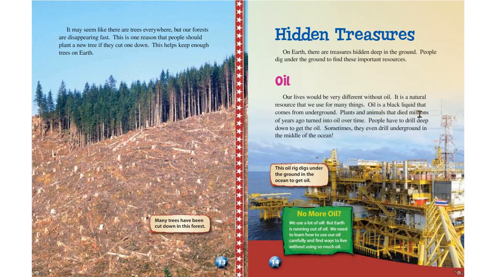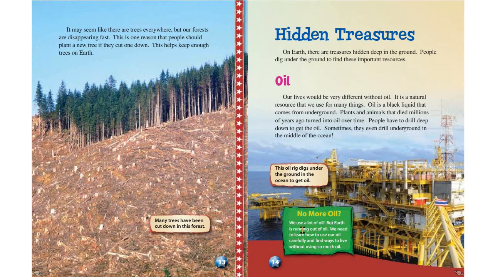It is a natural resource that we use for many things. Oil is a black liquid that comes from underground. Plants and animals that died millions of years ago turned into oil over time. People have to drill deep down to get the oil. Sometimes they even drill underground in the middle of the ocean. This oil rig digs under the ground in the ocean to get oil.